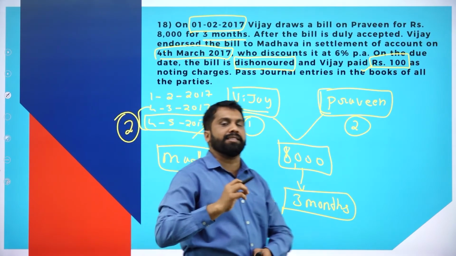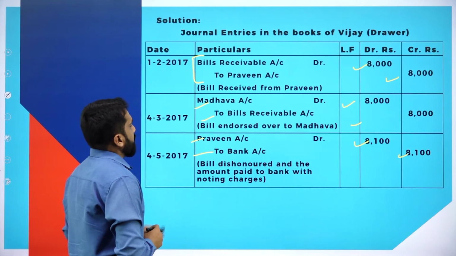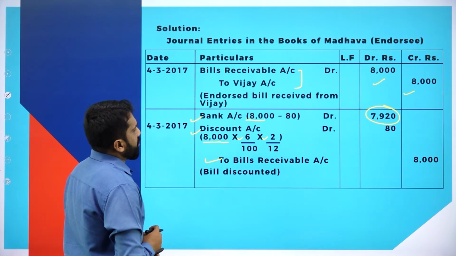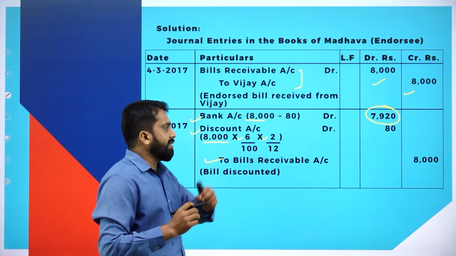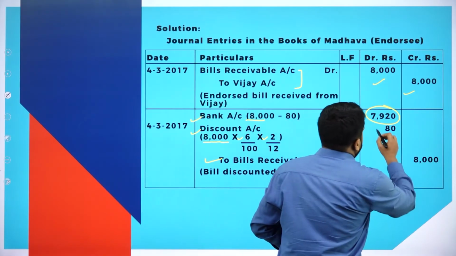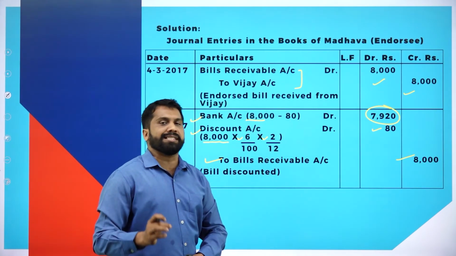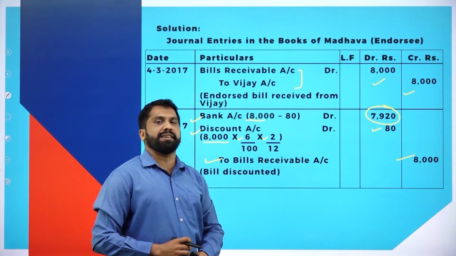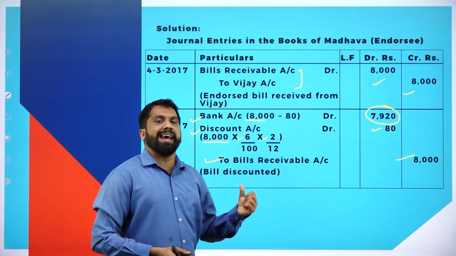So your month calculation will be 2 months, 2 divided by 12. Now how much did you get? 80. So 8,000 minus 80, you got 7,920.